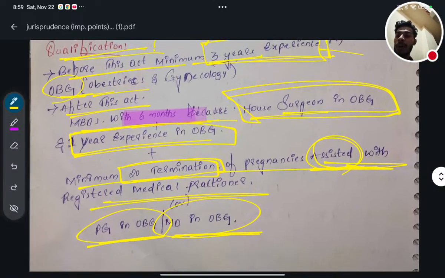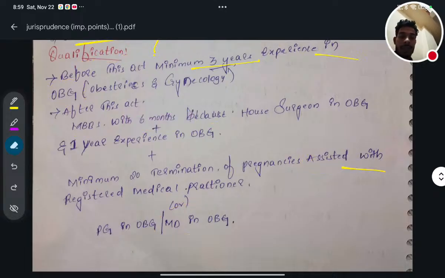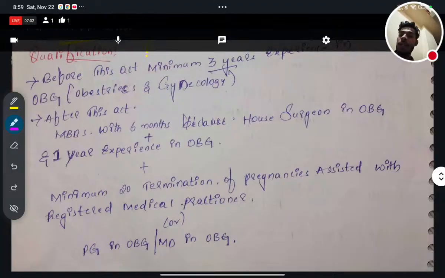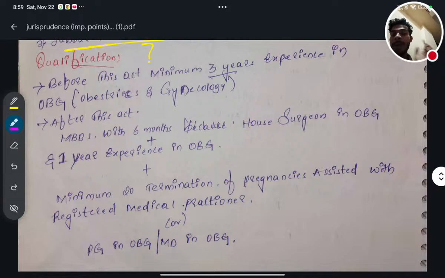So this is very important. From this, questions are actually asked. This topic is very important. You have to remember that one. What are the qualifications required? You have to focus on that again. Please repeat after me. What are the qualifications required for the medical termination of pregnancy? So the person who will do that medical termination of pregnancy, what are the qualifications required for him?